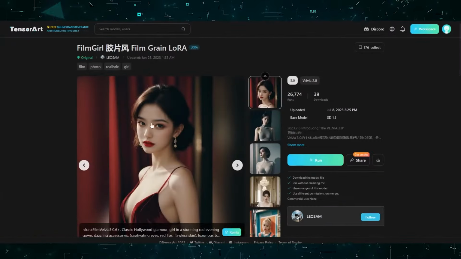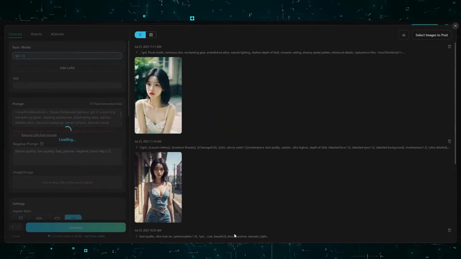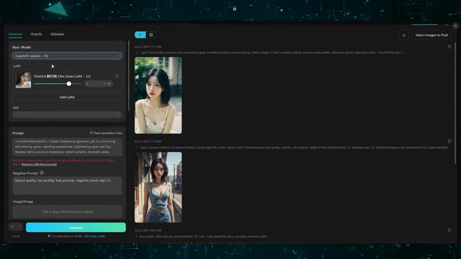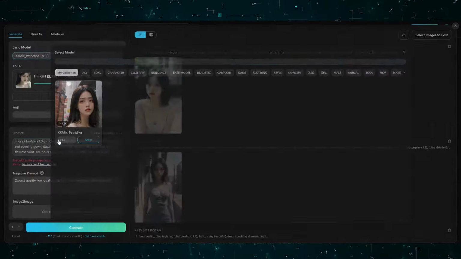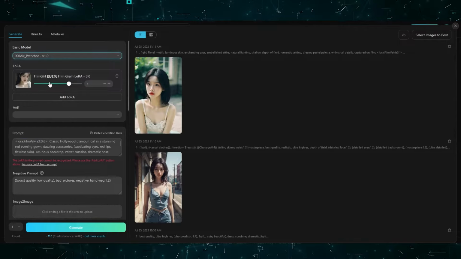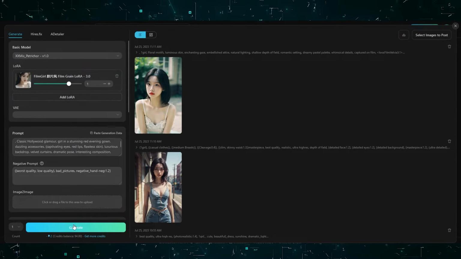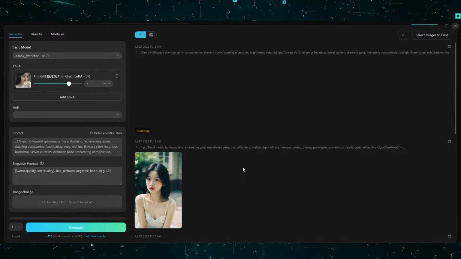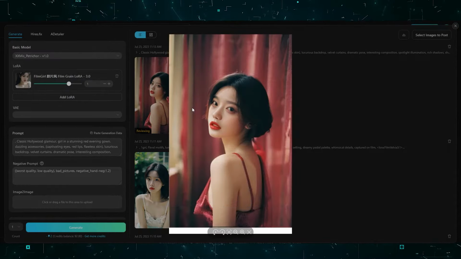Here's a cool tip. Suppose you like a specific post, and you want your image, or in my case, Isabella Chin, to have the exact pose, expression, background, details, etc. Click on the Remix button. This will lead you to the workspace region. Look how there is a new base model selected. Change the base model to your original base model, but don't change the LoRa. This will essentially mix your base model art style and the styles present in the LoRa section. Hit generate. Look how it copied everything but kept Isabella consistent.